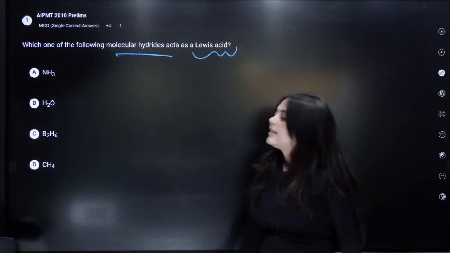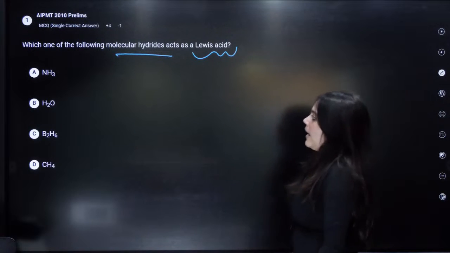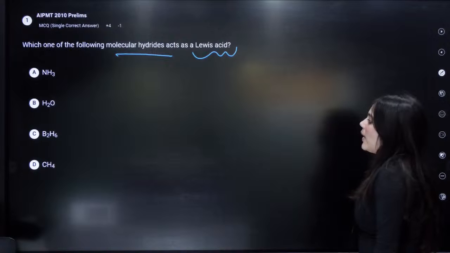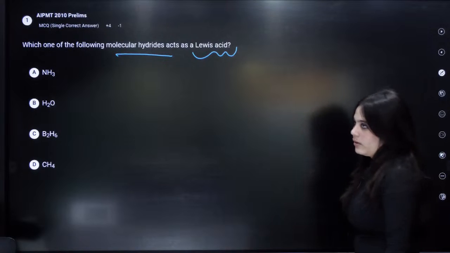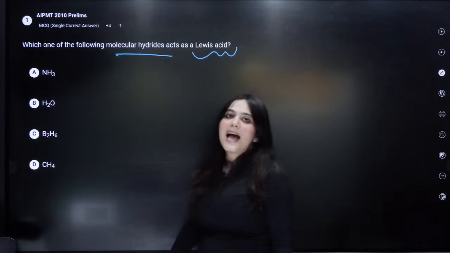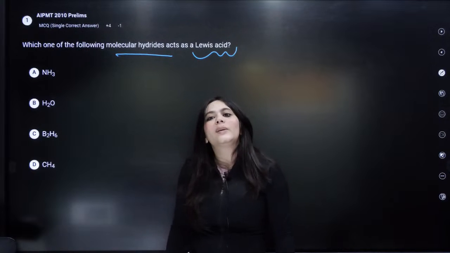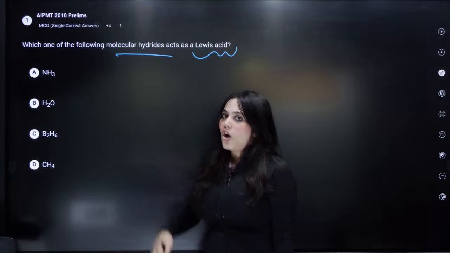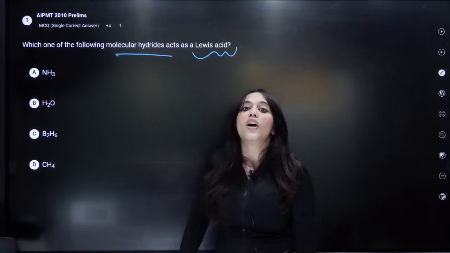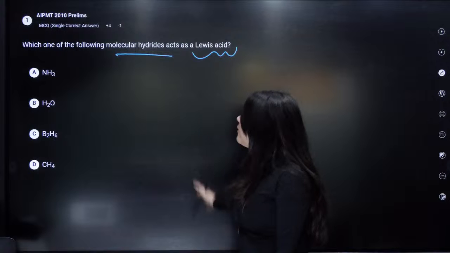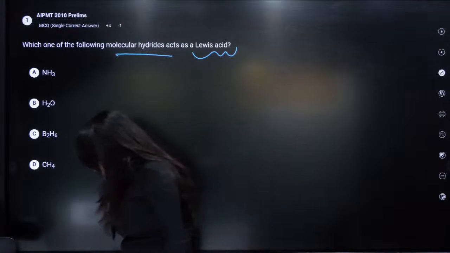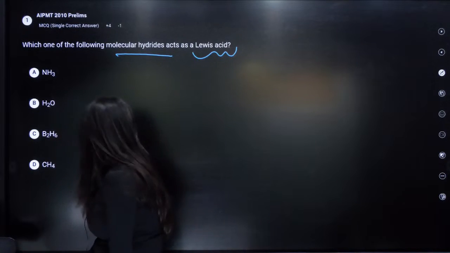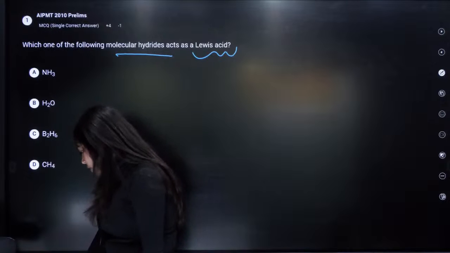Which is a Lewis acid out of these? Who can tell me? NH3, H2O, B2H6 or CH4. Which of these is a Lewis acid? Lewis acid means what? It can accept electrons. Which of these is electron deficient? Who can answer this? I'm looking at the chat box.